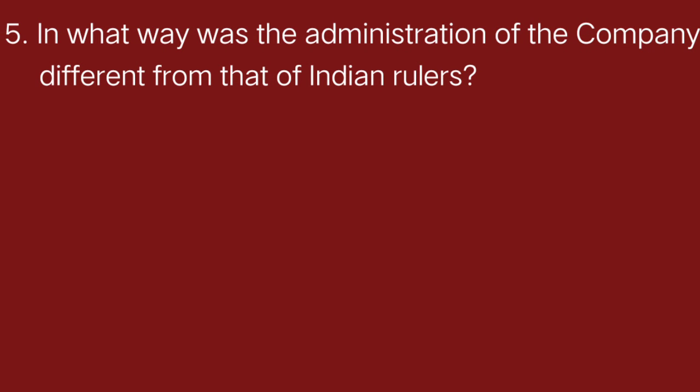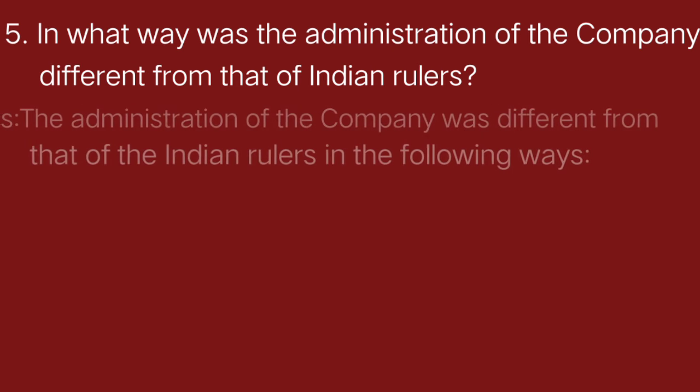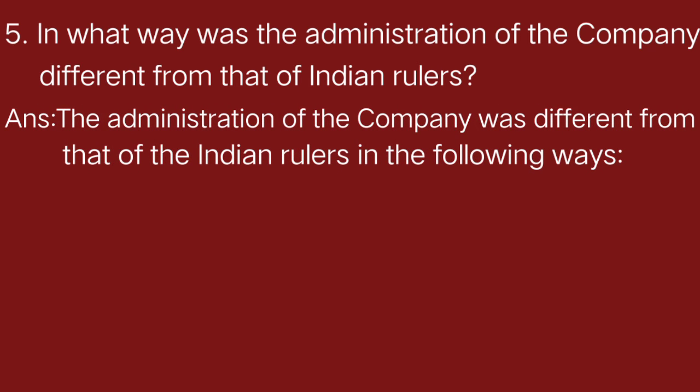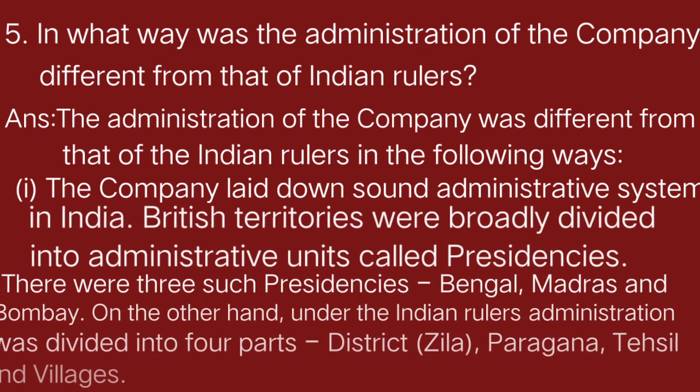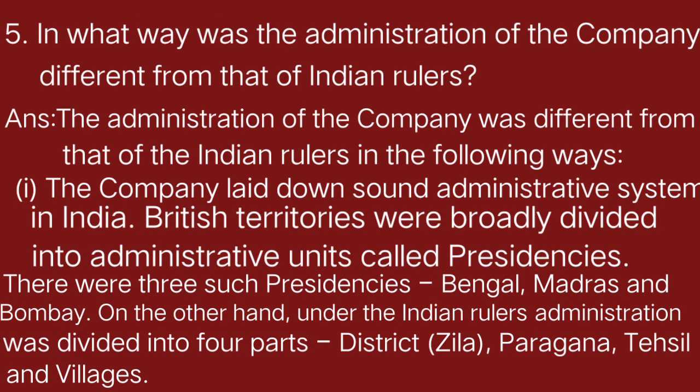In what ways was the administration of the company different from that of the Indian rulers? Answer. The administration of the company was different from that of the Indian rulers in many ways. Okay, in the following ways. Point number 1. The company laid down a sound administrative system in India.